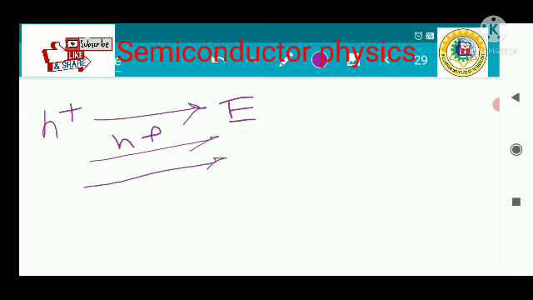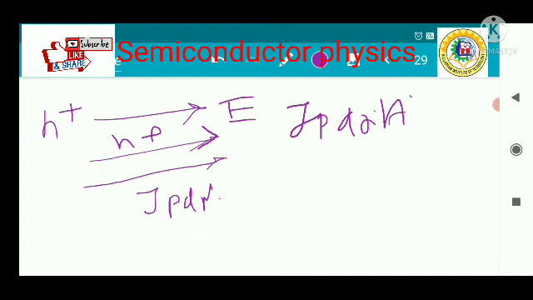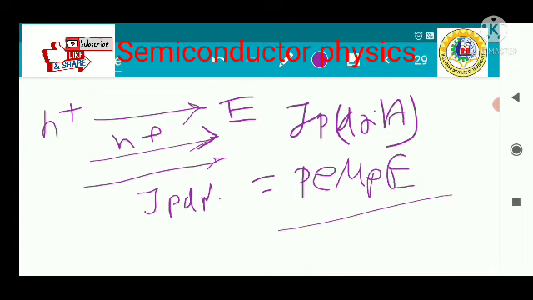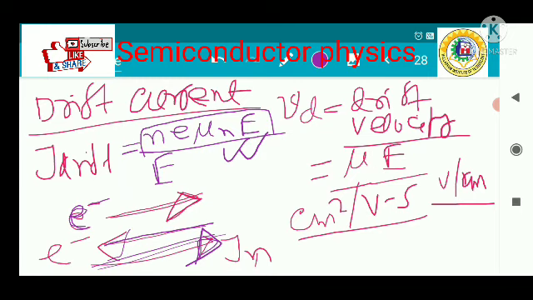In the case of a hole, if you apply electric field in that direction, the hole will also move in that direction, and current will flow in the direction of the hole or the positive charge. So this is Jp drift, which is nothing but p into e into mu p into E. So this is the equation, where p is the hole concentration and n is the electron concentration.